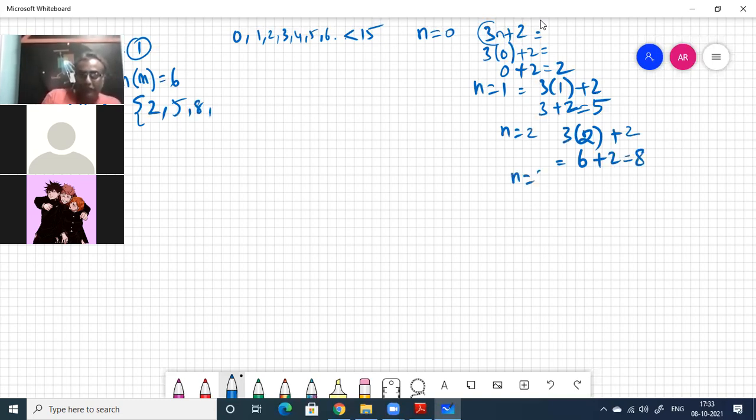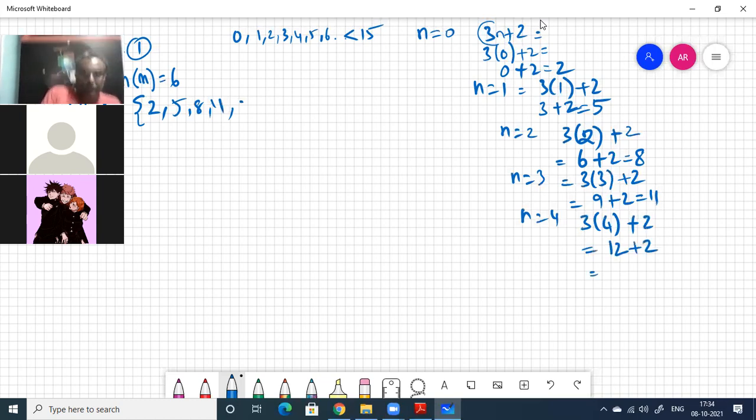Okay, n is equal to 3. 3 into 3 plus 2 is 11. Very good. n is equal to 4. 3 into 4 plus 2 is 14.